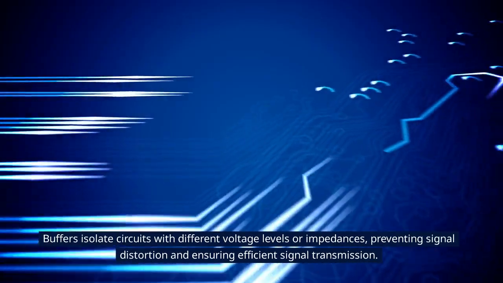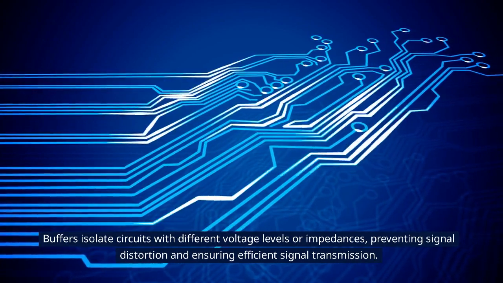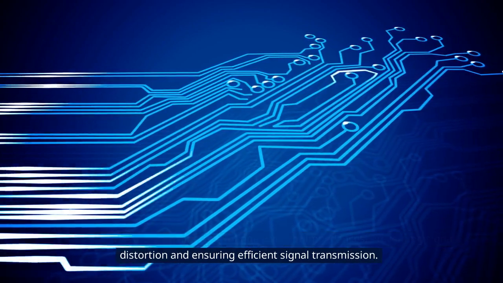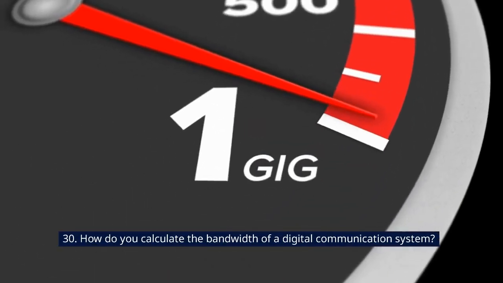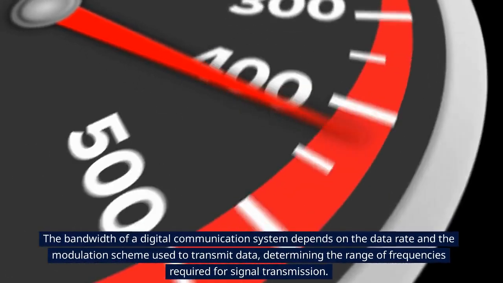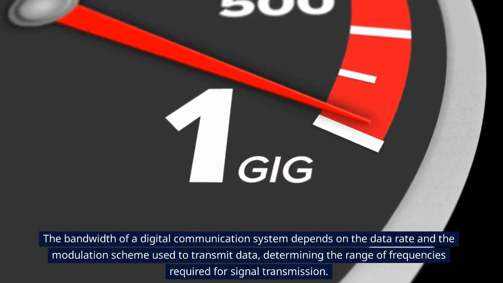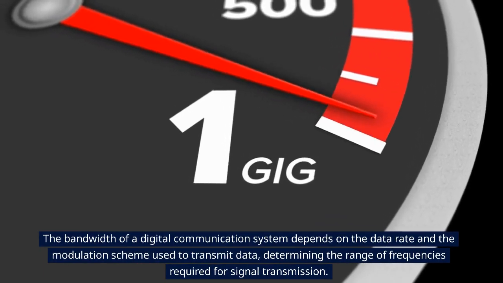29. What is the purpose of a buffer in an electronic circuit? Buffers isolate circuits with different voltage levels or impedances, preventing signal distortion and ensuring efficient signal transmission. 30. How do you calculate the bandwidth of a digital communication system? The bandwidth of a digital communication system depends on the data rate and the modulation scheme used to transmit data, determining the range of frequencies required for signal transmission.